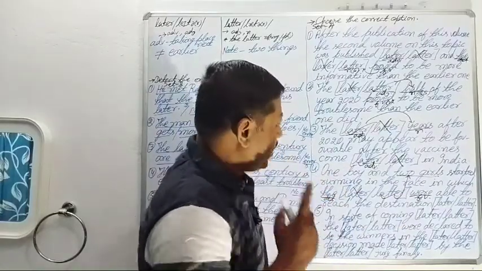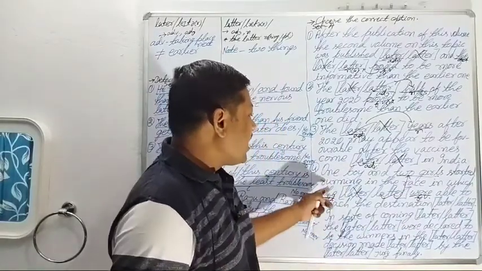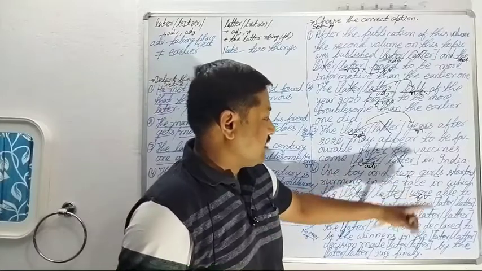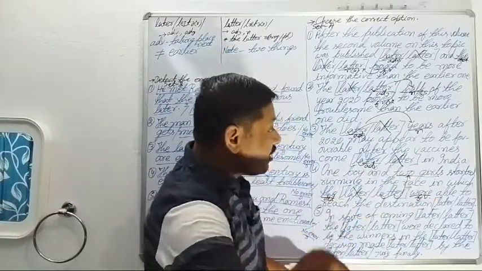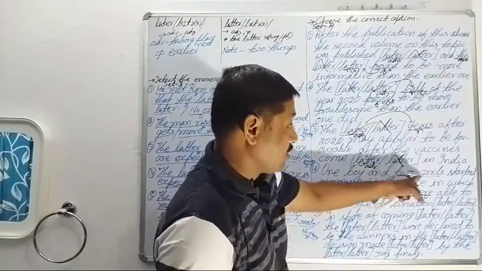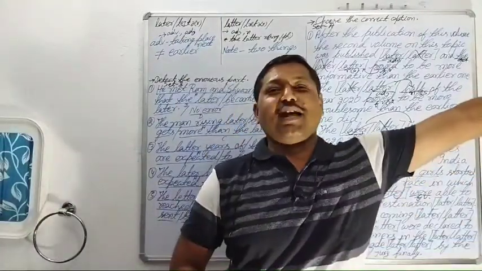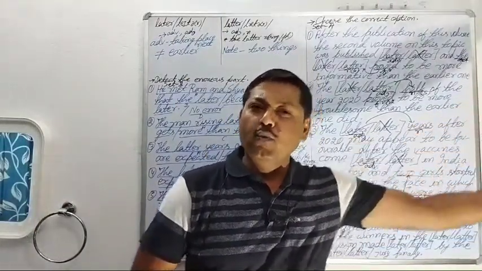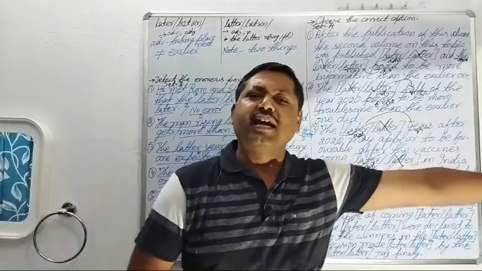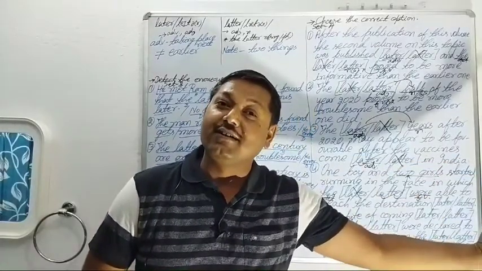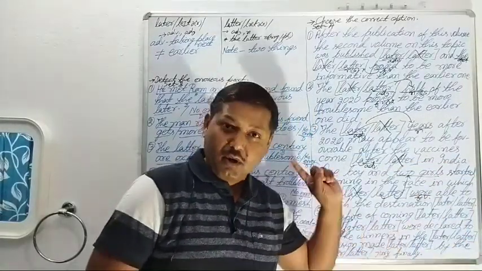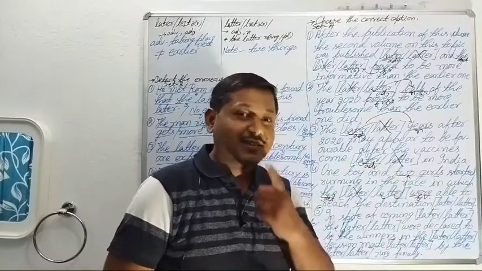So one boy and two girls started running in the race in which the latter, meaning who? The two girls were able to reach the destination in the race. Who were able to reach the destination? The latter. The latter means what? The boy or the two girls?